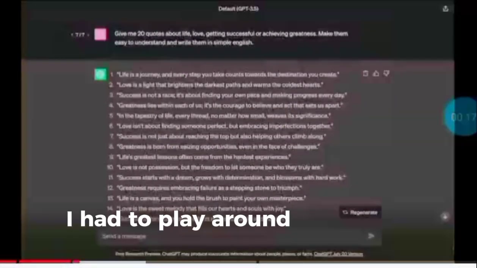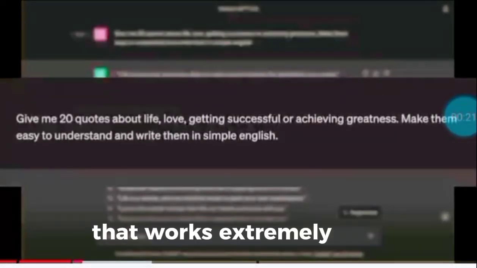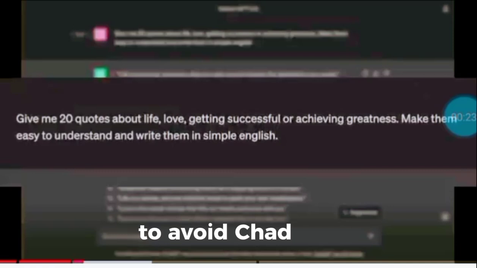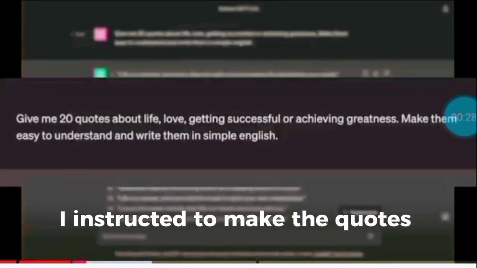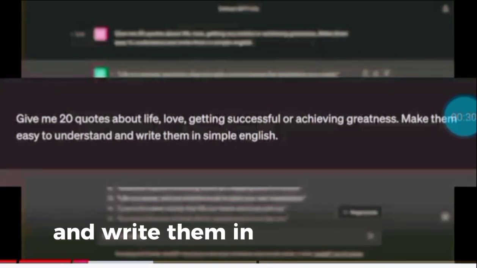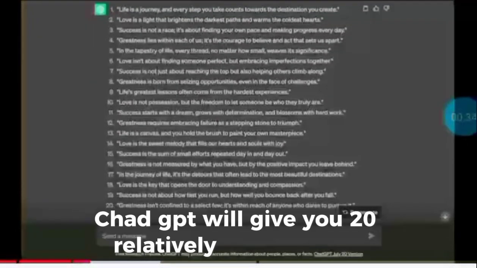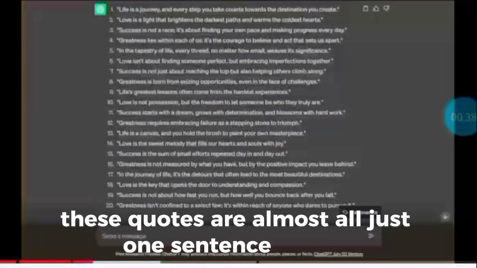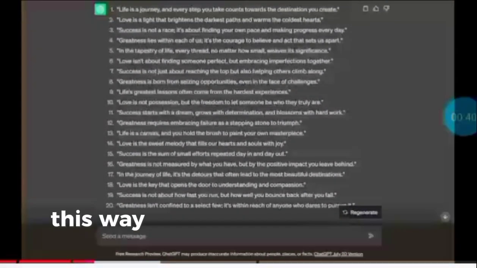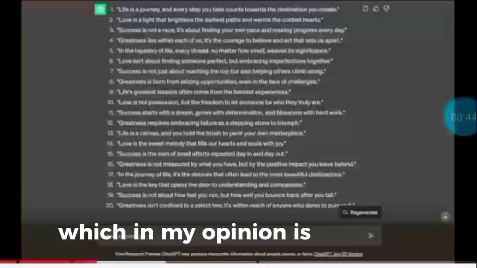I had to play around a lot with different prompts, and eventually came up with the following that works extremely well. To avoid ChatGPT sounding like an old Greek philosopher, I instructed it to make the quotes easy to understand and write them in simple English. This way, ChatGPT will give you 20 relatively short quotes you could use. These quotes are almost all just one-sentence quotes. This way, the video would be only a few seconds long, which, in my opinion, is too short.